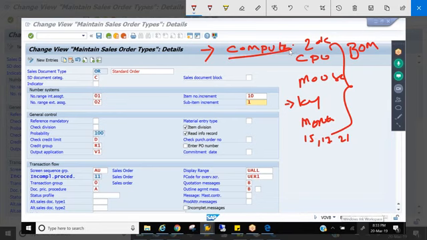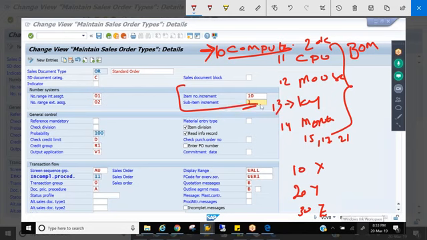So how do you want to display the items? All my main items, I want to write as 10. In a sales order, serial number 10, X material, serial number 20, Y material, serial number 30, Z material. That means main items will be incremented by 10 digits. Sub items will be incremented by 1 digit. If computer is a main item, 10, the sub items are 11, 12, 13, 14. Right? This is what item increment is.